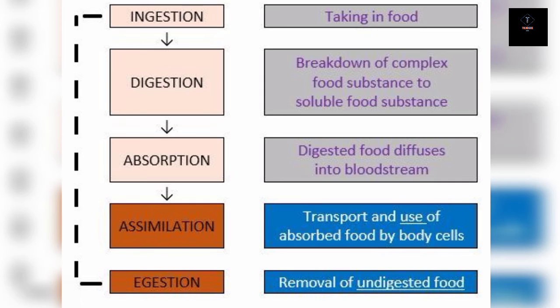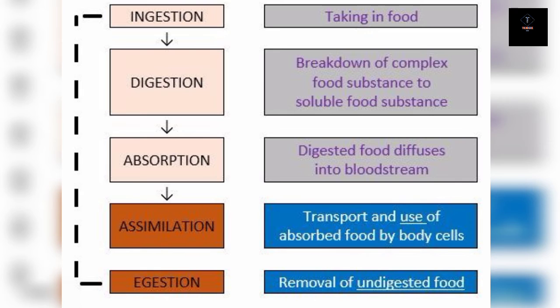And the next is absorption, in which the soluble digested food is taken into the tissues. This process takes place inside the small intestine, from where the soluble food enters the bloodstream and is carried into the tissues. The small intestine has finger-like projections called villi that help in absorption. Absorption of water takes place in the large intestine.